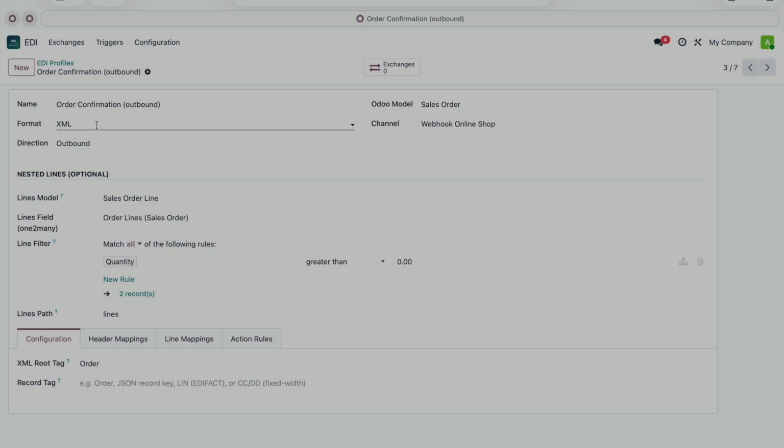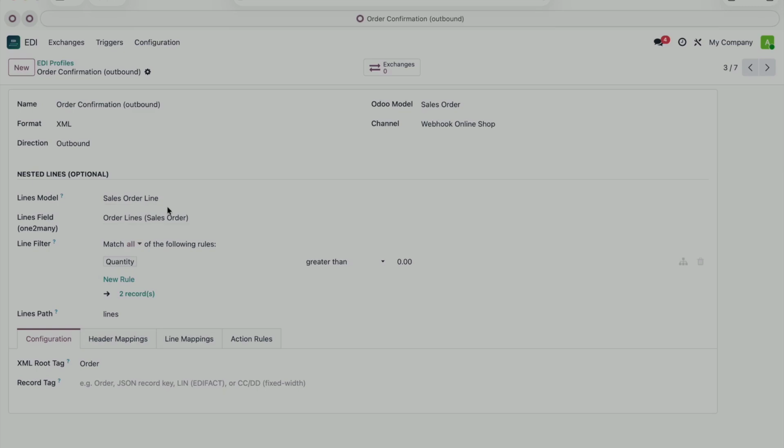We pick the relevant model. Here, the customer order, the XML format. There are other formats you can pick too. And the direction, inbound or outbound. Here, it's outbound. There's an optional nested line section for documents that have a header plus repeating lines, typically an order with order lines. You specify the line model and the one-to-many field.